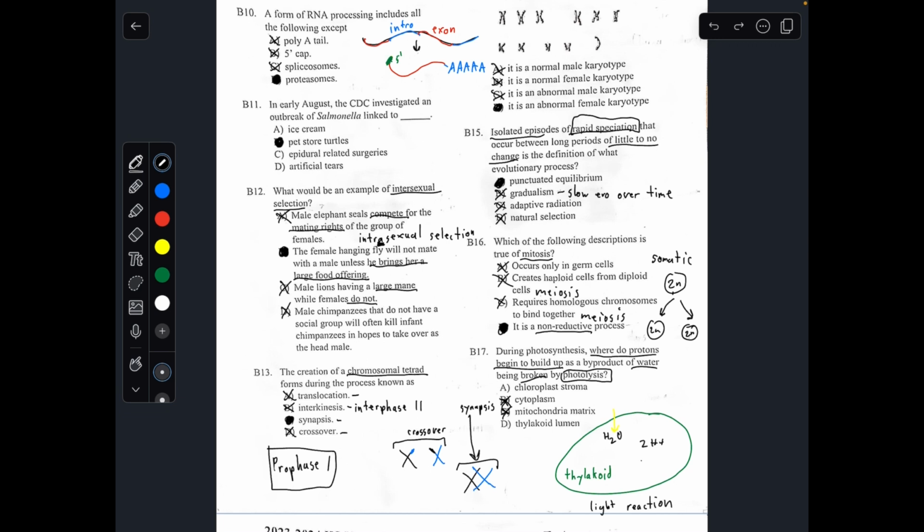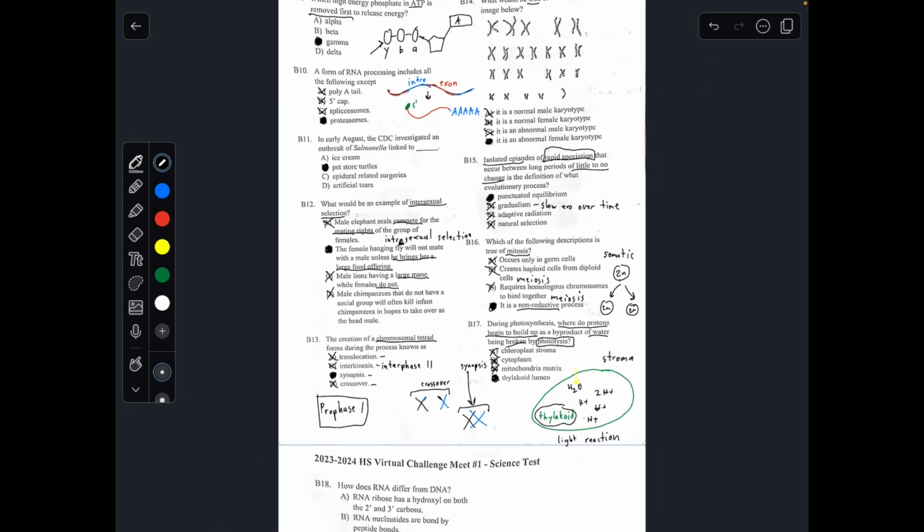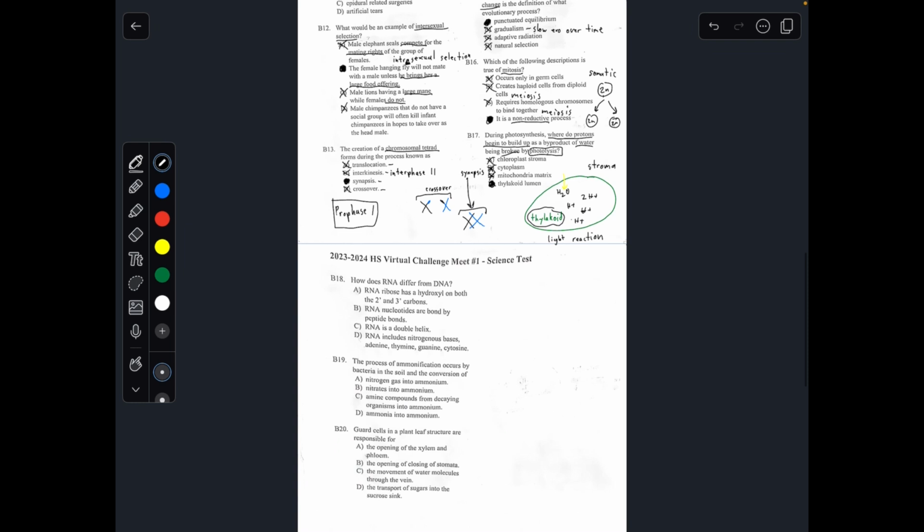So now you're just going to keep building up hydrogen molecules. There's going to be a huge buildup of hydrogen inside the thylakoid. So the answer would be D, the thylakoid lumen, which lumen is just a specific word to describe the inside of the thylakoid. And the stroma is essentially the liquid outside the thylakoid. This is where the light-independent reactions take place, so it's not related to photolysis.